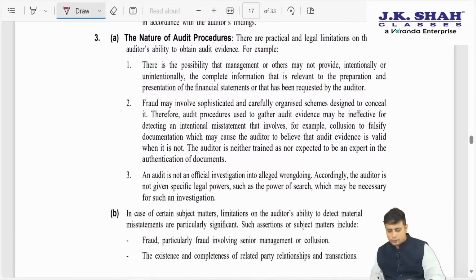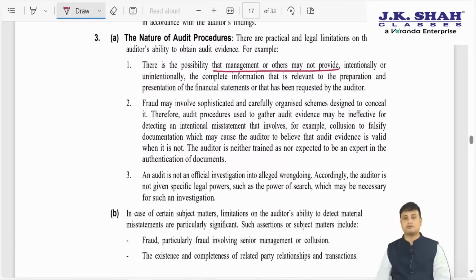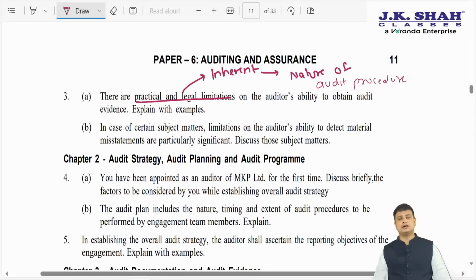Regarding the nature of the audit procedure, a lot of the time there is a possibility that management may not provide the information. Fraud is a sophisticated and carefully organized scheme, so it is very difficult to detect. It is easier to detect an error as compared to a fraud. And lastly, they say audit is not an official investigation into alleged wrongdoing. So when they ask you practical and legal limitation, you need not write all the inherent limitations. You will write only the nature of audit procedure.